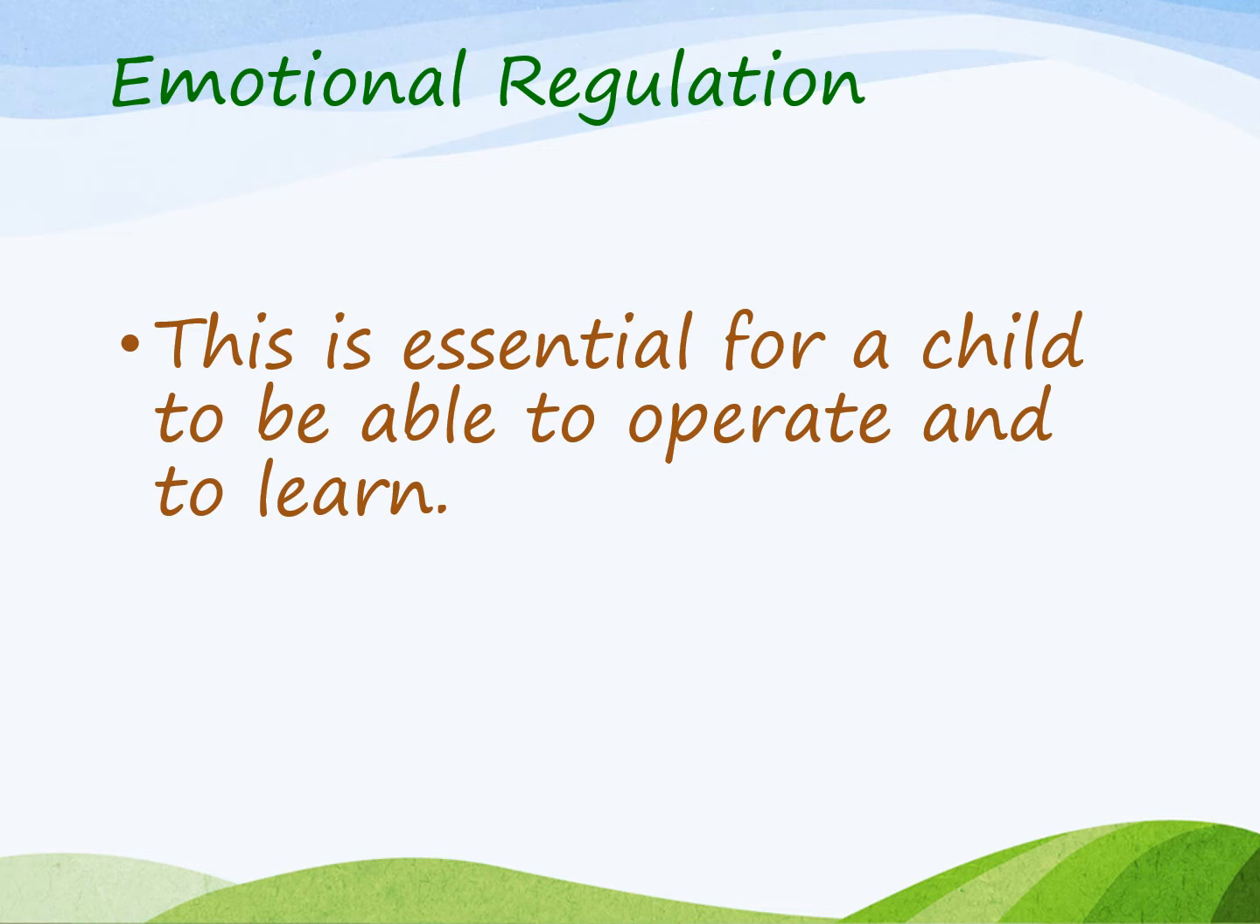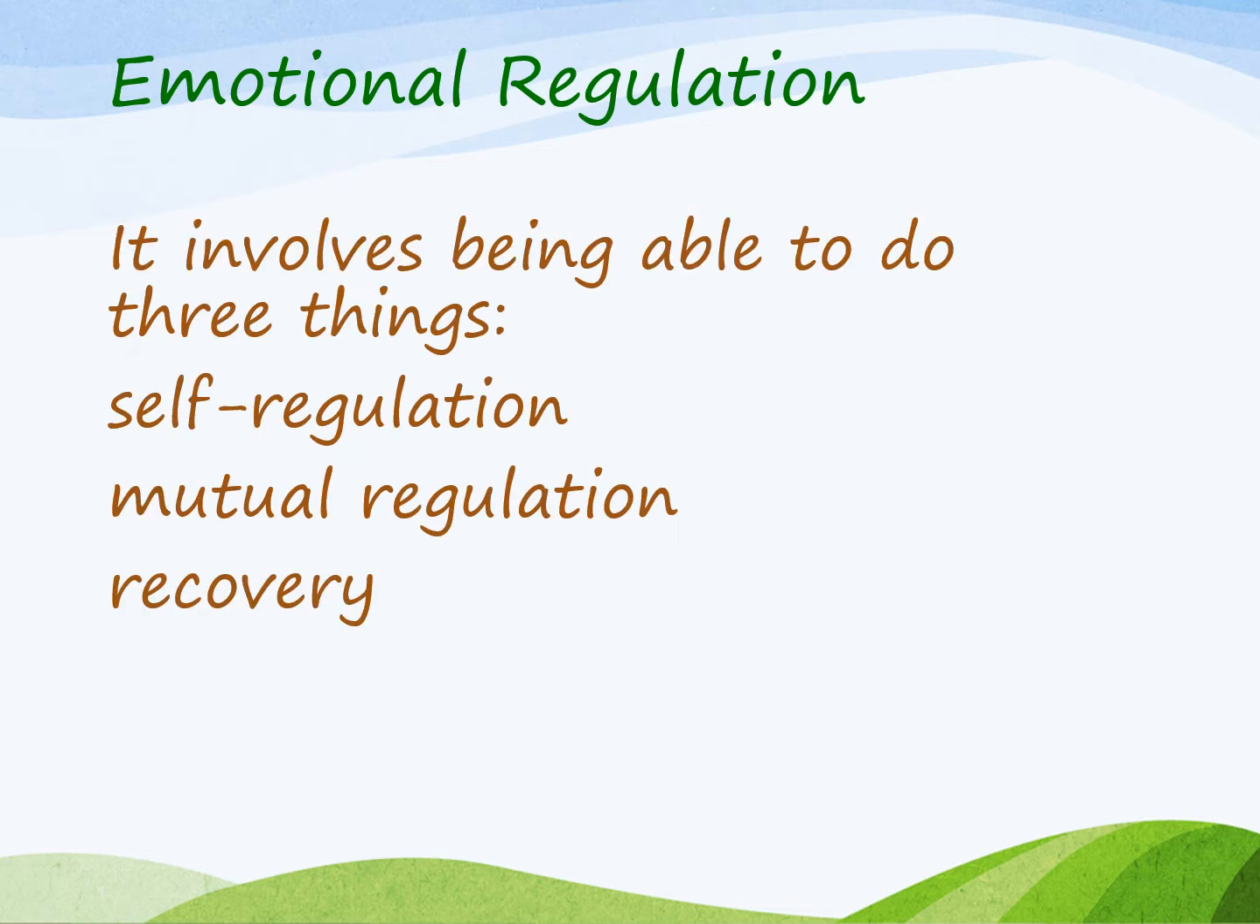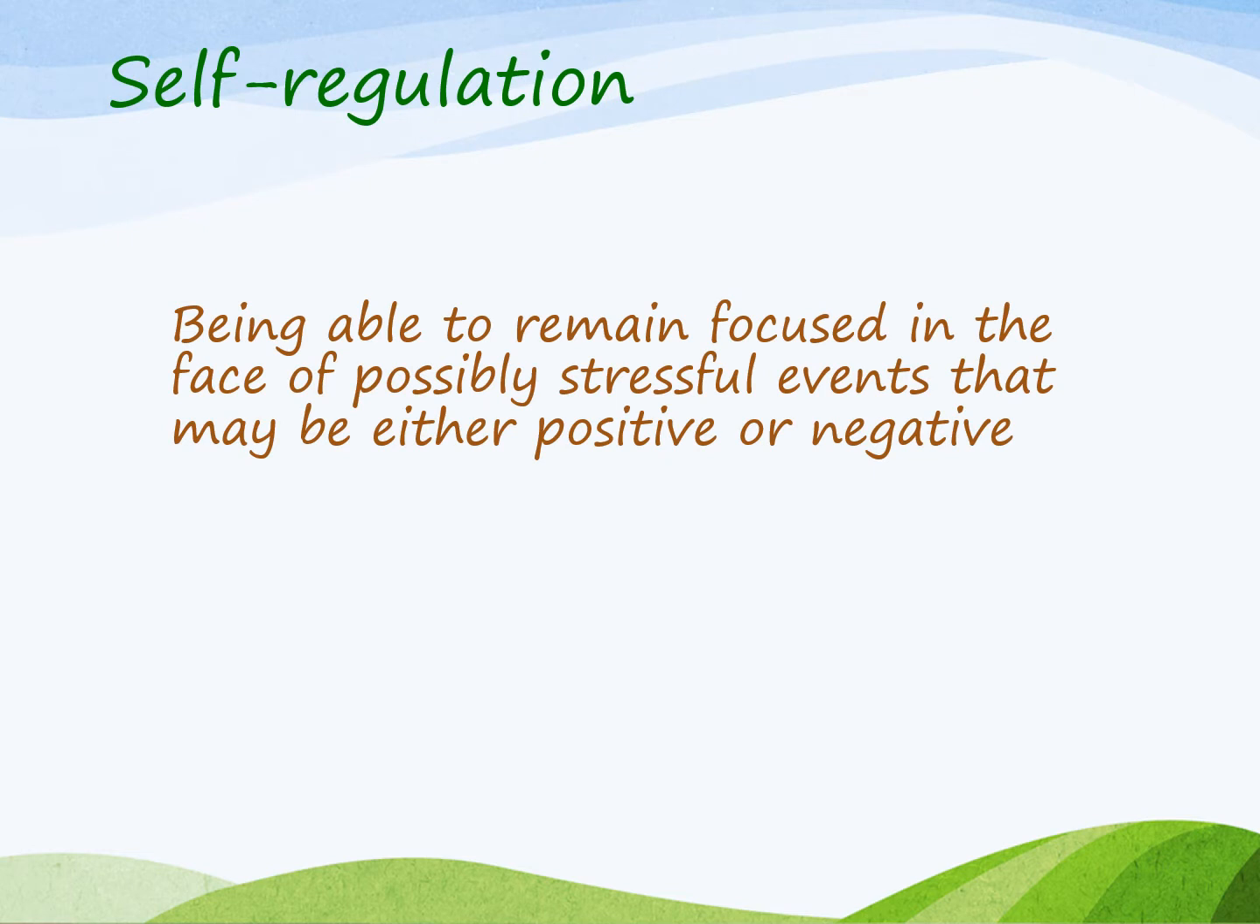Emotional regulation: this is essential for a child to be able to operate and to learn. It involves being able to do 3 things: self-regulation, mutual regulation, recovery. Self-regulation: being able to remain focused in the face of possibly stressful events that may be either positive or negative.